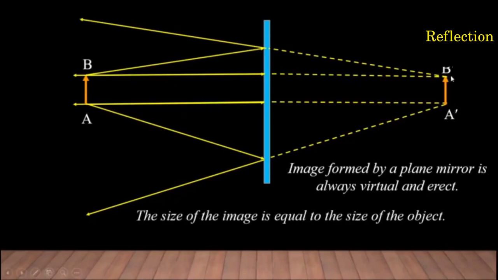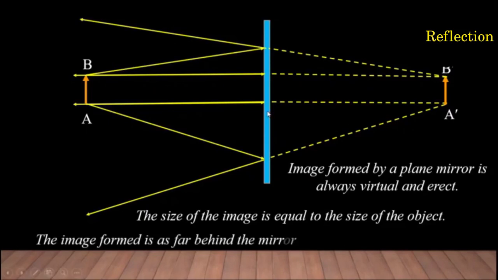What is the other property of the image? The size of the image is equal to the size of the object. They both are of the same size. One more property, the image formed is as far behind the mirror as the object is in front of it. Okay? Let's see one more property.